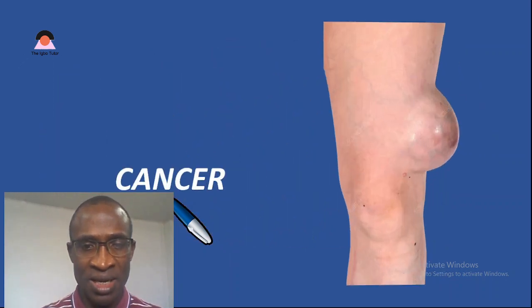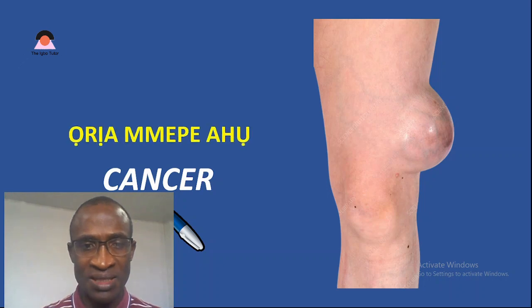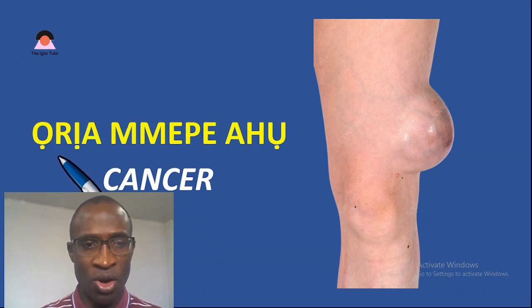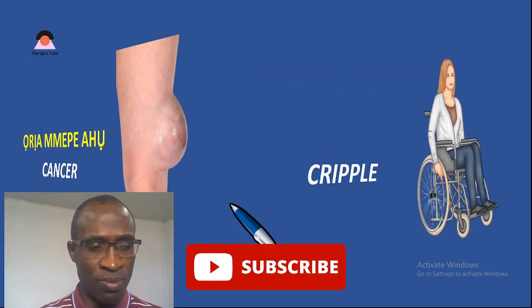Next sickness, and we have cancer. What is that in Igbo language? We call it oria mepe ahụ. Oria is generally sickness. Mepe is opening up. And then ahụ is body. It opens and weakens the body system and then makes it to get weakened and inflamed. So that is oria mepe ahụ, cancer. Let's move on from cancer.